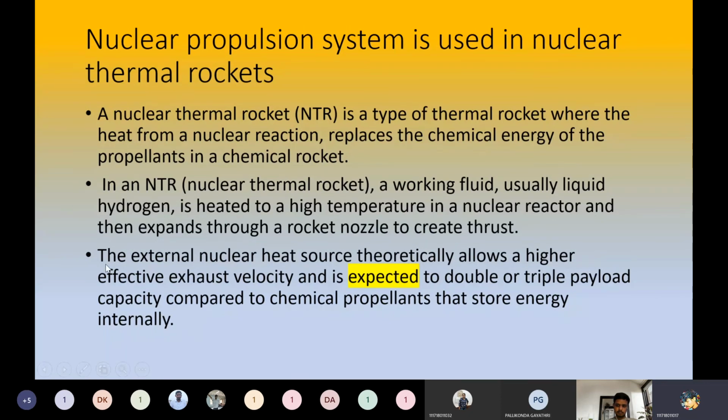The external nuclear heat source theoretically allows a higher effective exhaust velocity and is expected to double or triple payload capacity compared to chemical propellants that store energy internally. I have highlighted 'expected' because it has not been experimentally and successfully done yet. It is still in trials, from 1945 it seems.